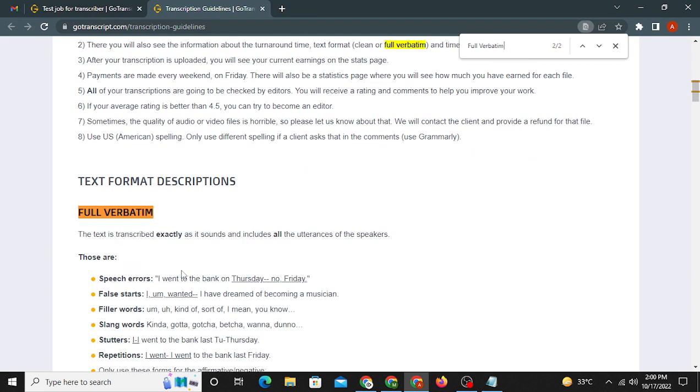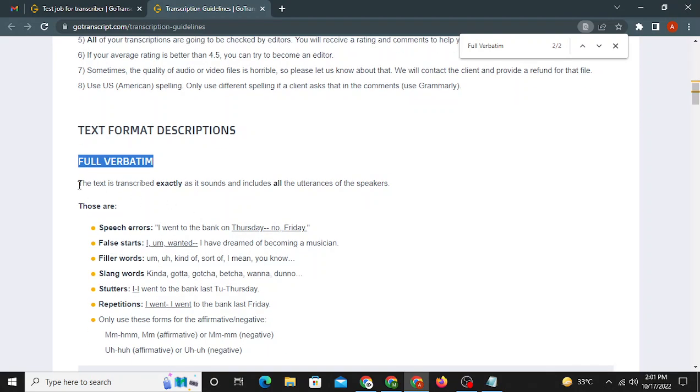Here it is. Under this section, text format description, we have full verbatim, and what they are saying here is that the text is transcribed exactly as it sounds and includes all the utterances of the speakers. Those are 1, 2, 3, 4, 5, and 6.